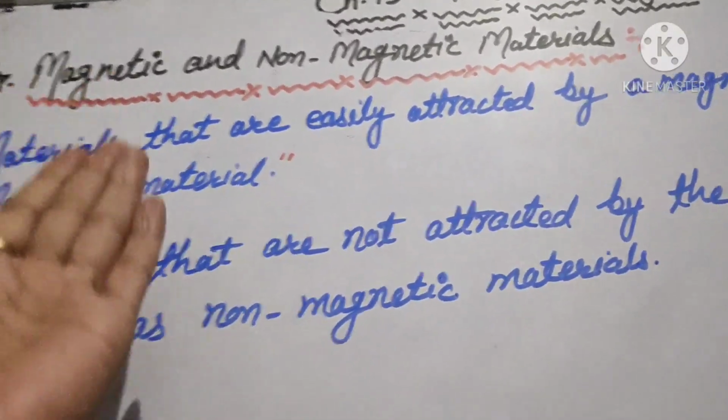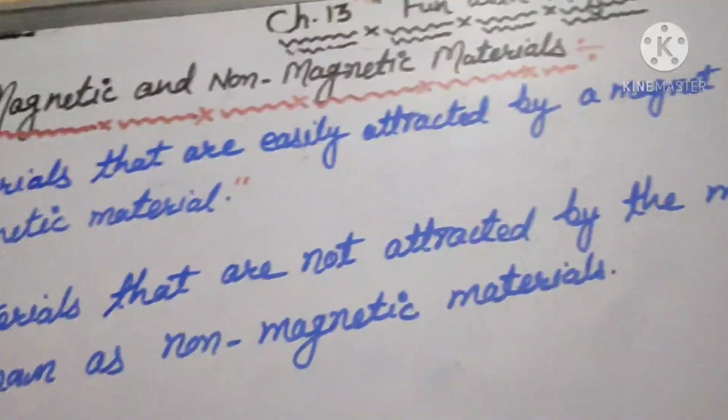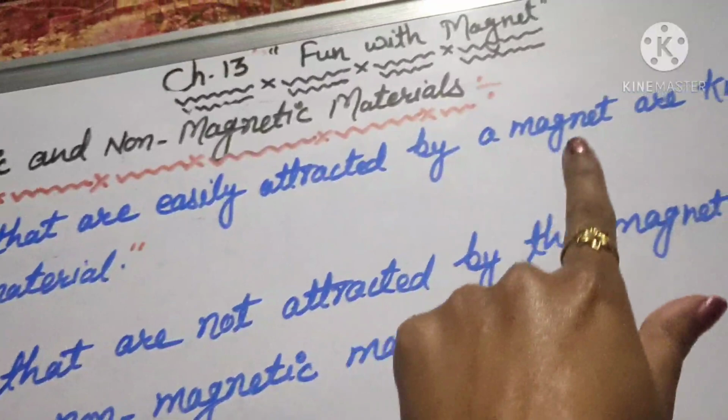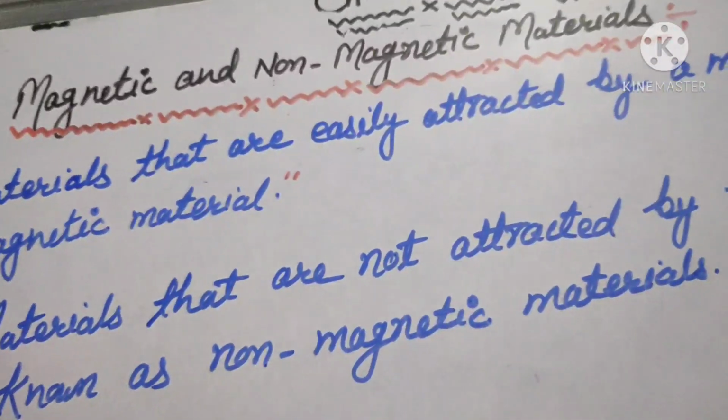The next topic is magnetic and non-magnetic materials. Materials that are easily attracted by a magnet are known as magnetic materials.